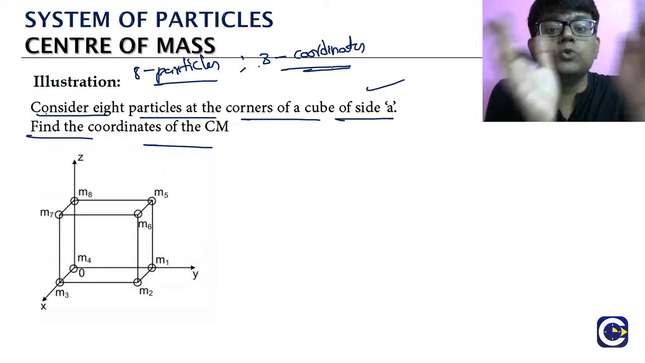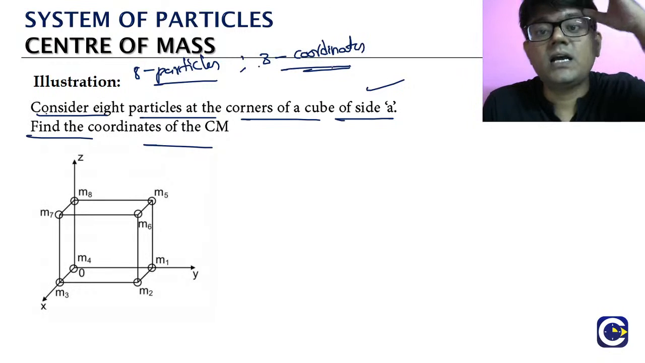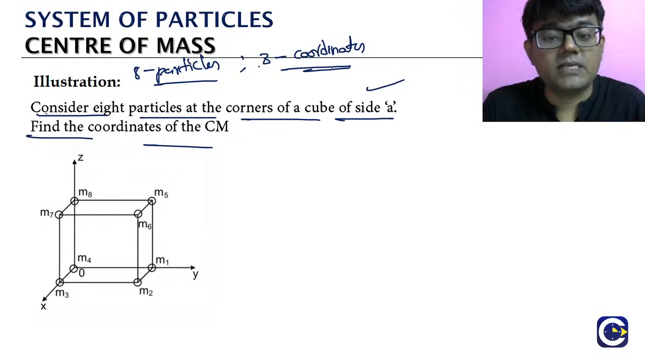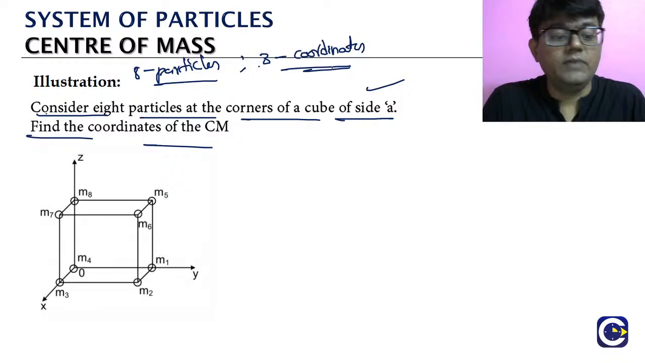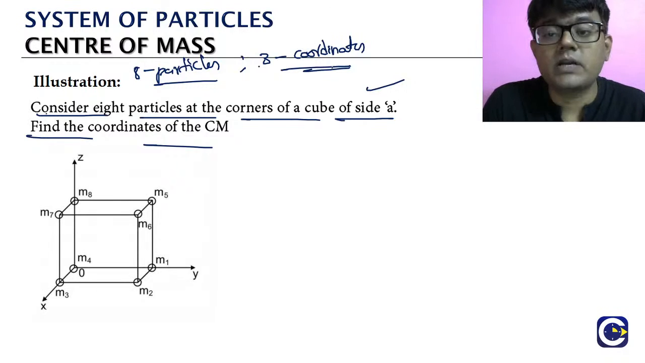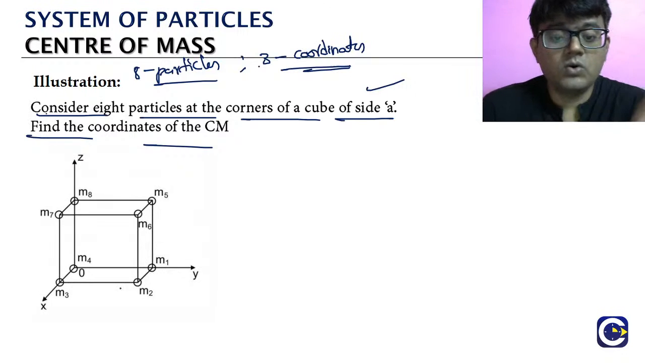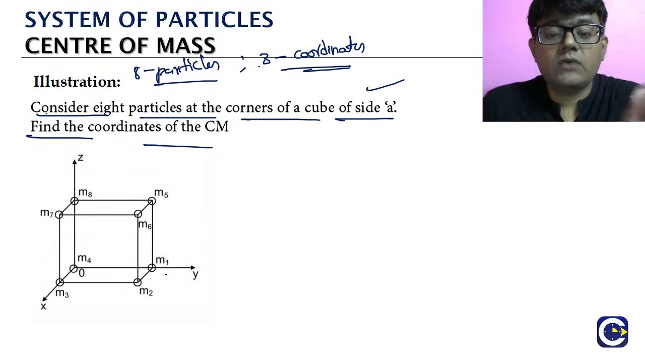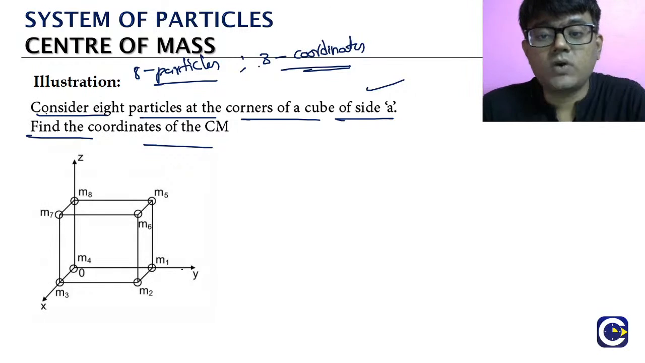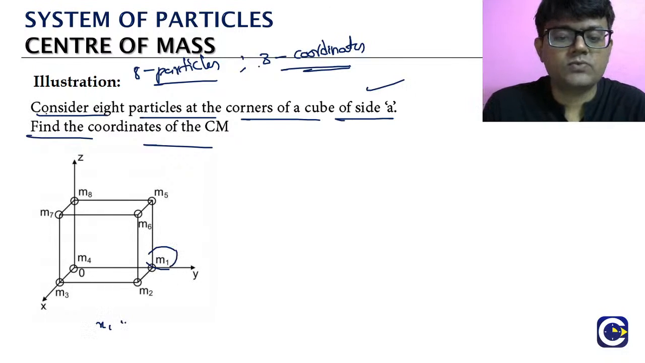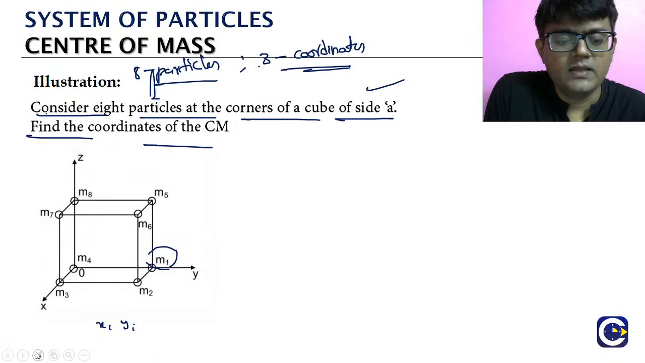Because this is a cube, it's a 3-dimensional arrangement. Look, the arrangement of the particles will be 3-dimensional. So we'll have the x coordinate, the y coordinate, and also the z coordinate. We take a particle and first look at its x coordinate value. Take m1: we have to find x1, y1, and z1.